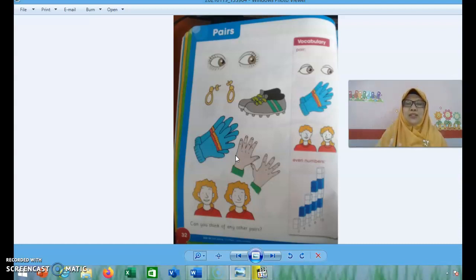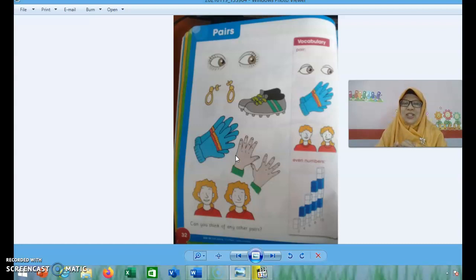Kalau dibagi 2 habis. For example, 4 is even numbers. Let's divide it by 2. Kita bagi dua-dua ya. 1, 2. Kita tekuk, and then 1, 2. Kita tekuk. Habis, ya. Coba kalau 5. 1, 2. Kita bagi 2. 1, 2. Kita tekuk. Yes, masih sisa 1. Berarti it is not even number. Jadi even number itu dalam bahasa Indonesia adalah bilangan genap.